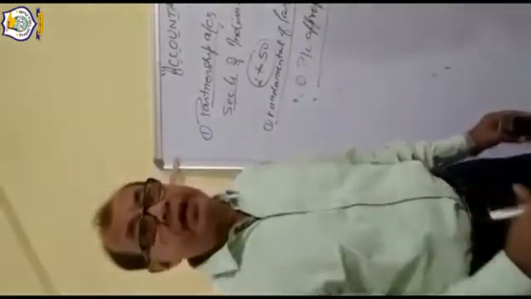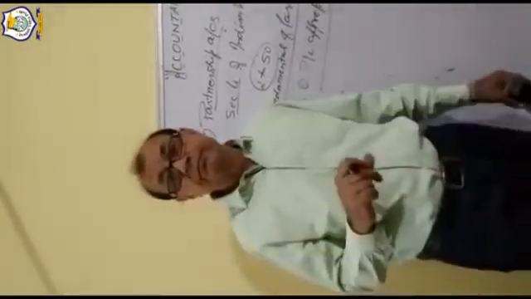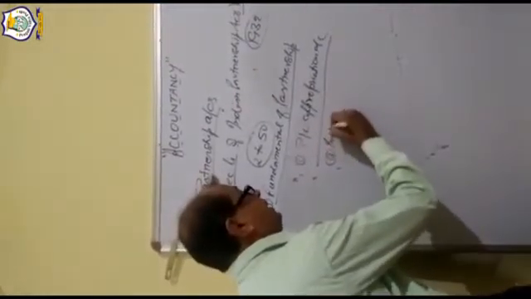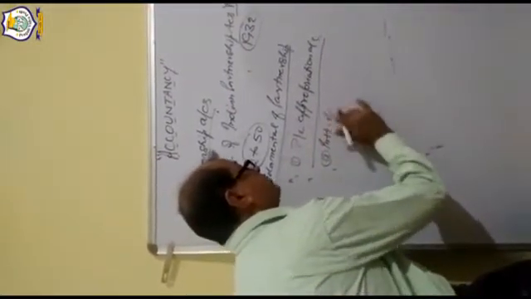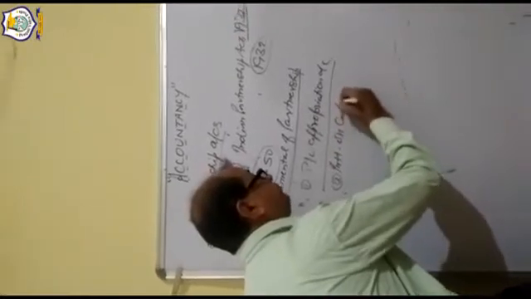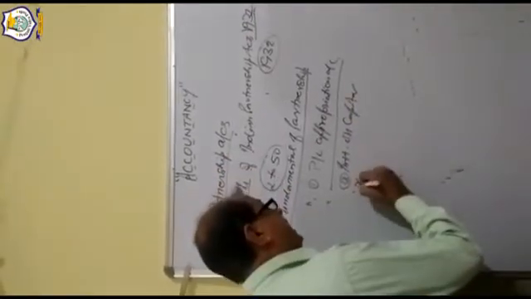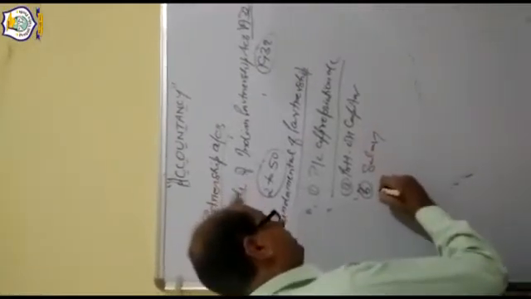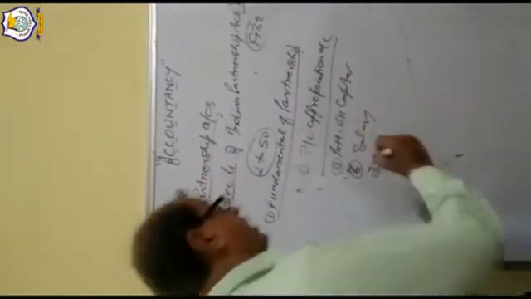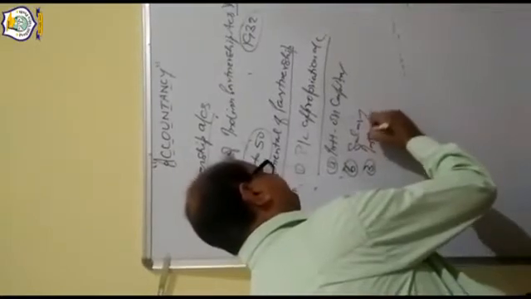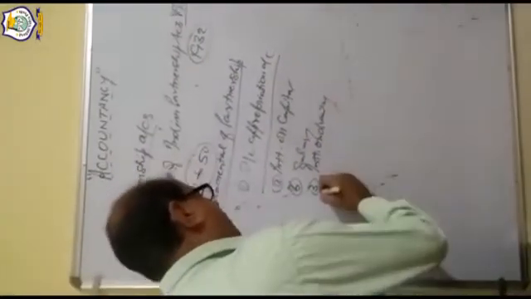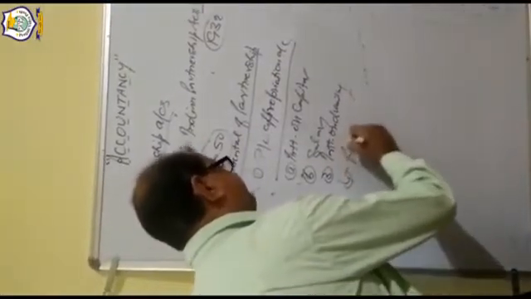What you have to study in P&L appropriation: interest on capital of the partners. Second, salary of the partner. Third, interest on drawing. And the fourth, reserves.